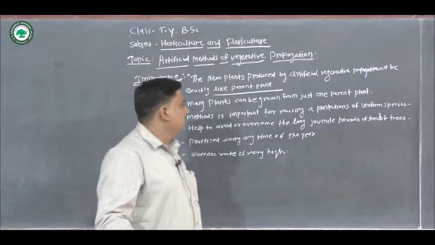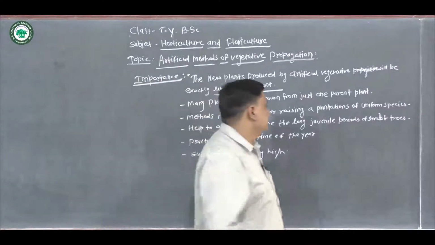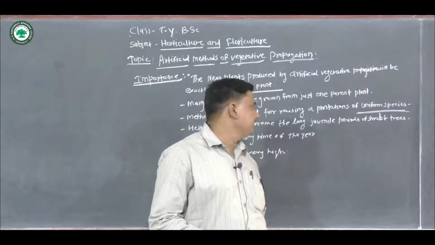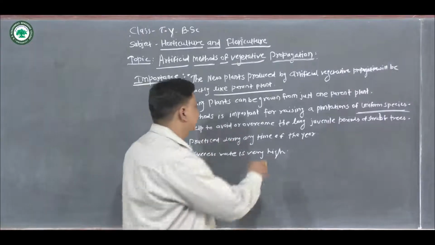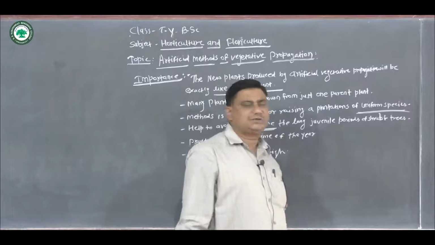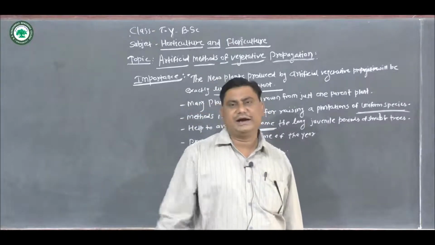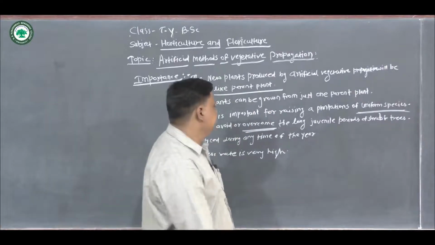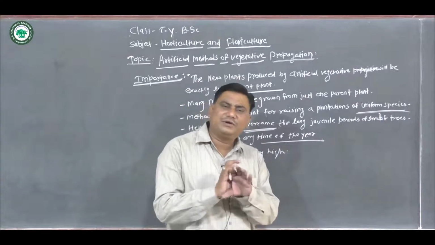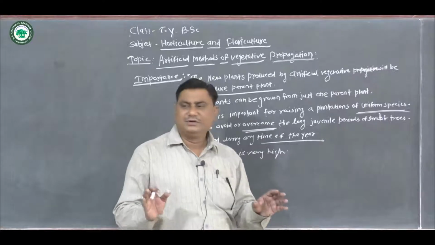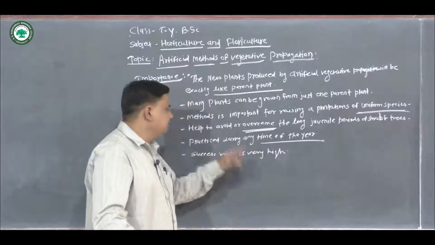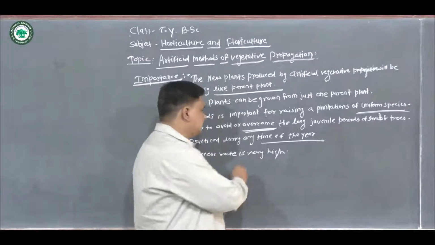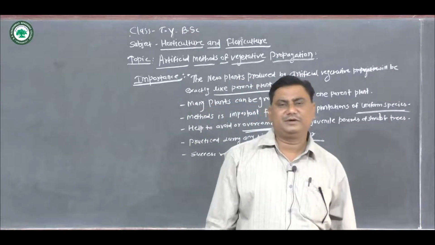This method is important for raising plantations of uniform species, so by this vegetative method of propagation we can obtain uniform plants. It also helps to avoid or overcome the long juvenile period of shrubs and trees. The practice can be done at any time of the year; there is no requirement of any season. And as compared to other methods, the success rate is higher.